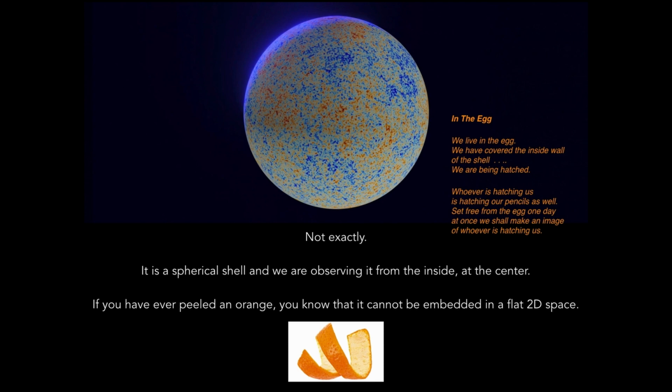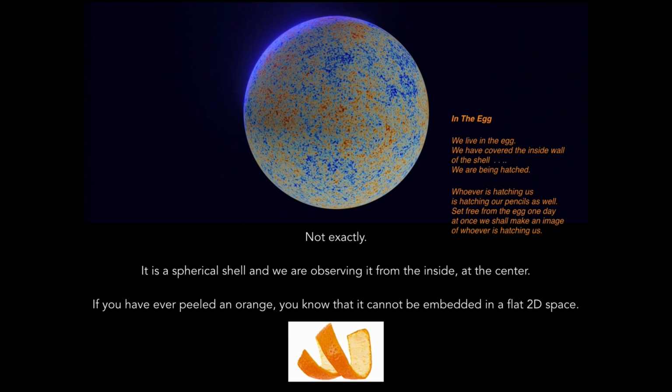It says, we live in the egg, we have covered the inside wall of the shell, we are being hatched. Whoever is hatching us is hatching our pencils as well, set free from the egg one day. At once we shall make an image of whoever is hatching us. And indeed, this is the goal of CMB cosmologists. We're living inside the cosmic egg, and we want to figure out what the universe actually did at the beginning, so to speak. Who's hatching us?